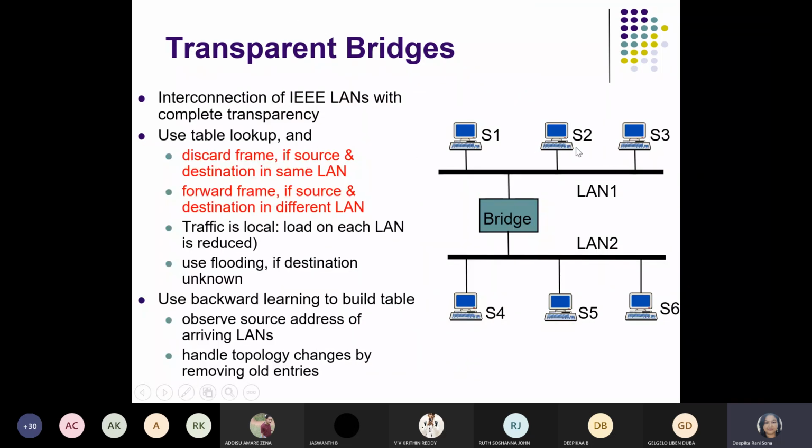In the same slide, what I discussed now has been mentioned here. Let's go through this. As per the IEEE 802.1D standard, bridges are used for sending frames from one station to another if the stations are situated in different LANs.